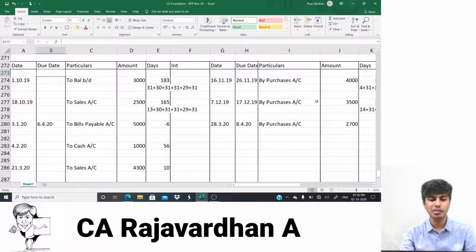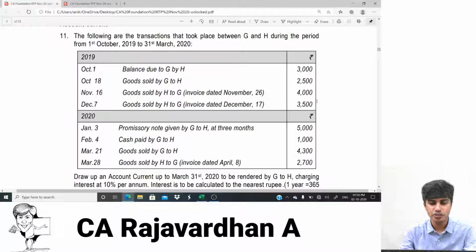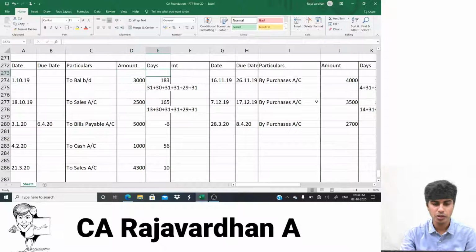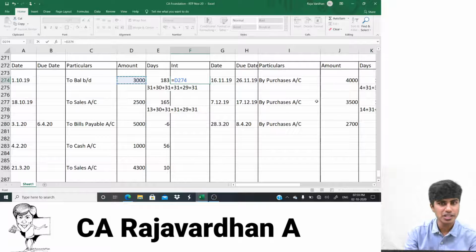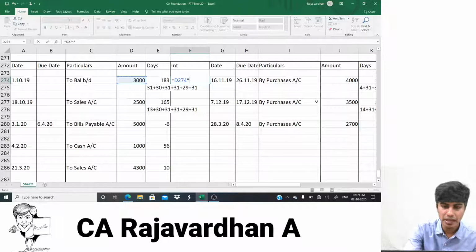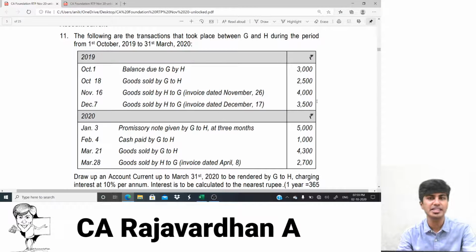So under the interest table method, they've told interest is how much? 10% per annum. Haven't they? They've told interest is to be computed at what rate? 10% per annum. So I'll straight away go to 10% per annum. So what I'll do is equal to interest computation. How do we do? P into T into R. Principal into time into rate of interest. Principal is 3000 multiplied by time. How do you find time? 183 days divided by